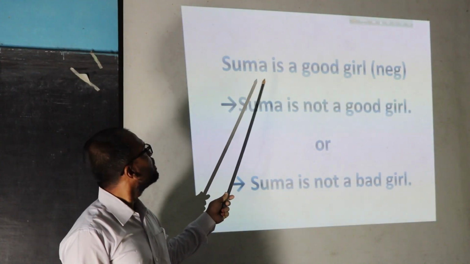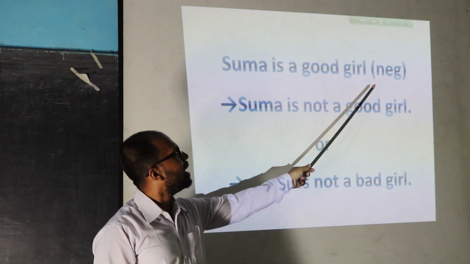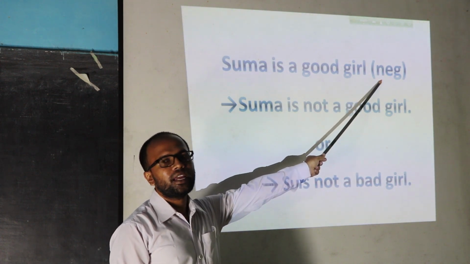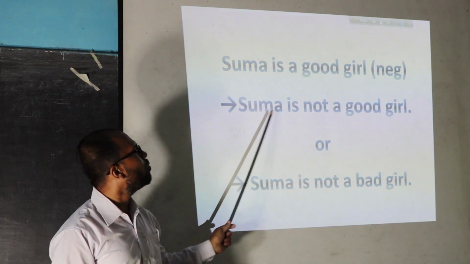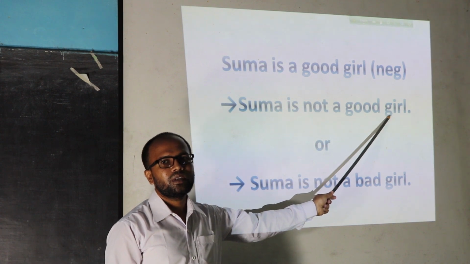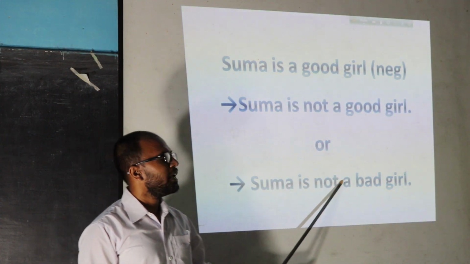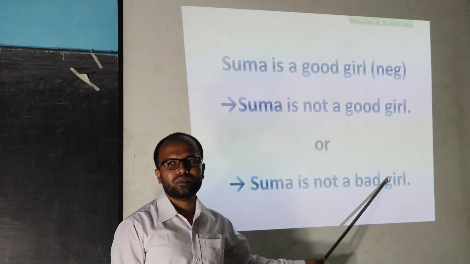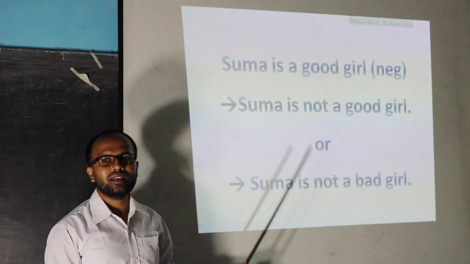Number 1, Shuma is a good girl. Here, indicate negative. The answer of this question is Shuma is not a good girl, or Shuma is not a bad girl. All the answers are correct